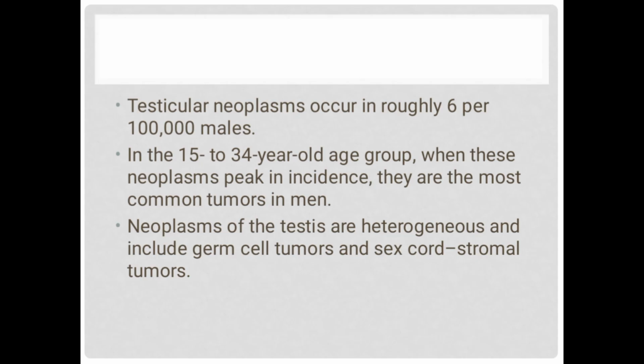Testicular neoplasms occur in roughly 6 per 100,000 males in the 15 to 34 years age group. When these neoplasms peak in incidence, they are the most common tumor in men. Neoplasms of the testes are heterogeneous, that means different, and include germ cell tumors and sex-cord stromal tumors.